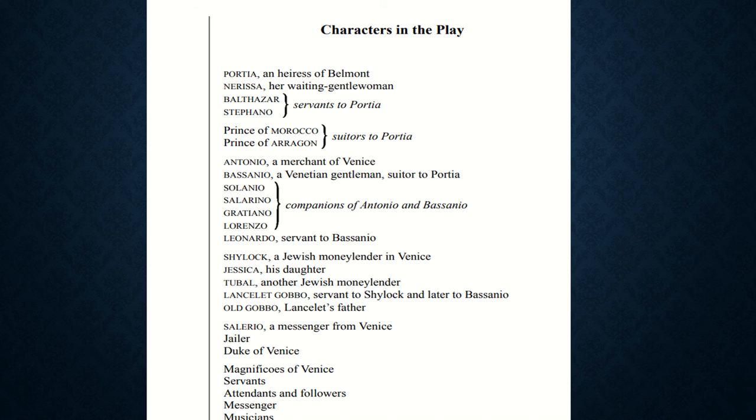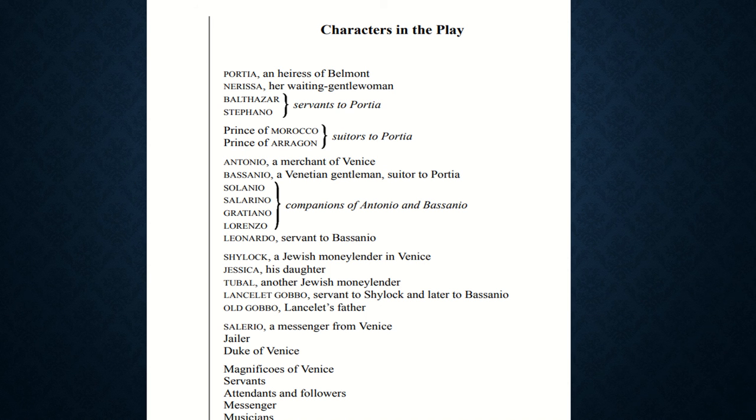Antonio is a merchant of Venice. Bassanio is a Venetian gentleman and he is also a suitor to Portia. Solanio, Salarino, Graziano, Lorenzo, and Leonardo are companions of Antonio and Bassanio. Leonardo is a servant to Bassanio. He is not a friend, he is a servant.